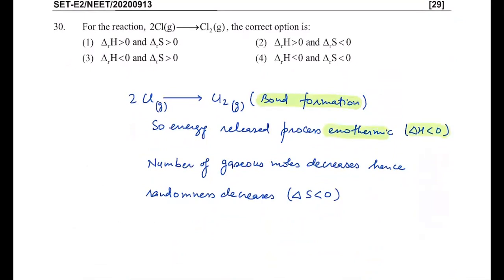Also, two chlorine atoms combine to form one chlorine molecule, so the number of gaseous moles decreases, hence randomness decreases. That's why entropy decreases. So enthalpy as well as entropy are both decreasing. In the given options, both decrease means the answer must be 4 for this question. Okay, clear?